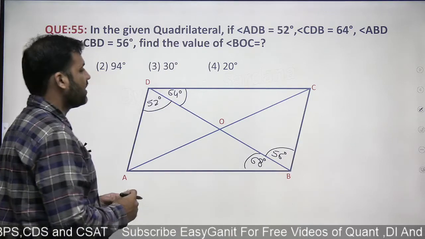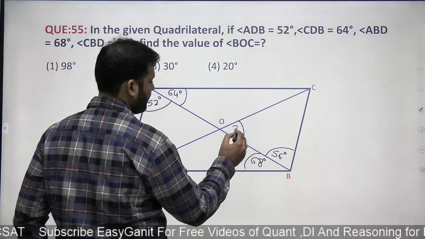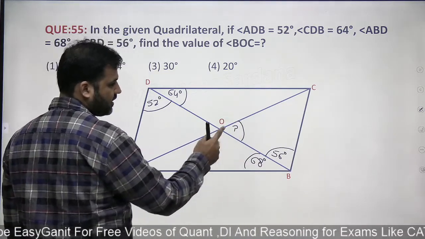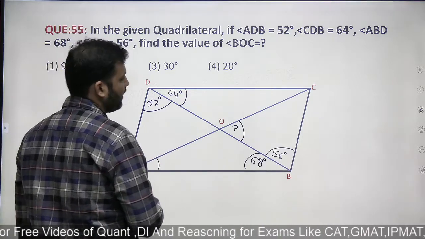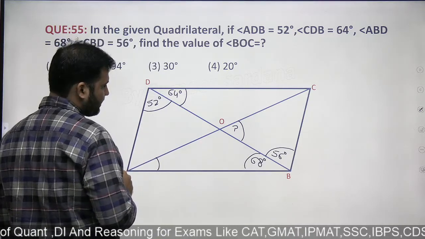What I'm supposed to find out is the value of angle B. This is the angle that I need to find out. Angle BOC, you can see, is the external angle of this triangle. So if I find this angle, I get it. Right. Now let's do it. See this, you need to observe the figure carefully.